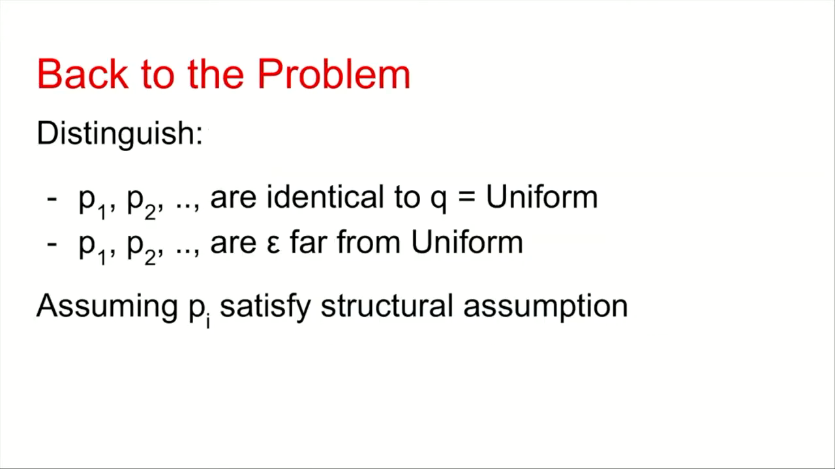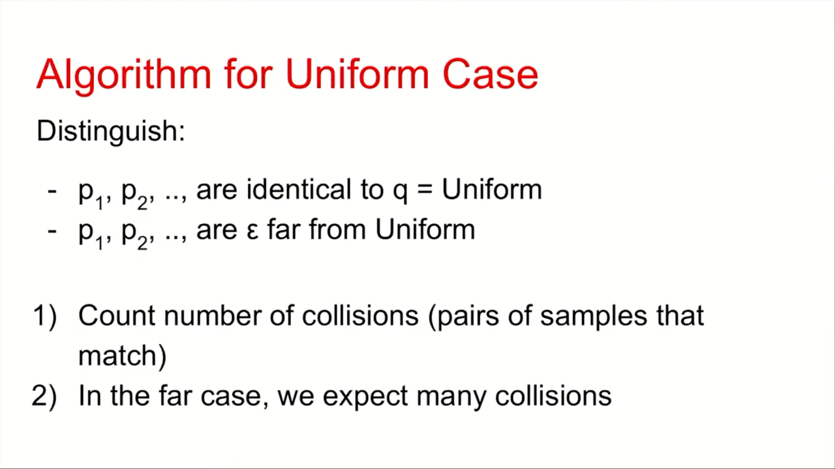So let's go back to our problem. What is our problem? We have these samples coming from Pi independently, and we want to distinguish the cases that they're all, let's say, identical to uniform, but you can do any Q, or they're epsilon far from uniform in L1, assuming the Pi satisfy the structural condition.